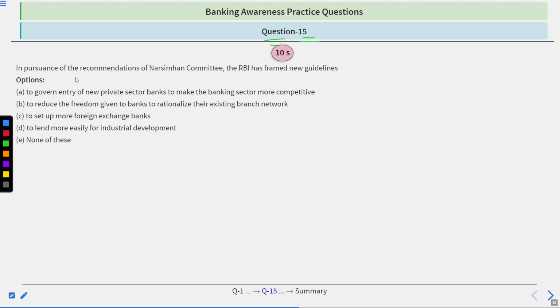Question number 15. In pursuance of the recommendations of the Narasimhan Committee, the RBI has framed new guidelines: first, to govern entry of new private sector banks to make the banking sector more competitive; reduce the freedom given to banks to rationalize their existing branch network; set up more foreign exchange banks; to lend more easily for industrial development; none of these. To answer this, you will have 10 seconds. Time starts now.